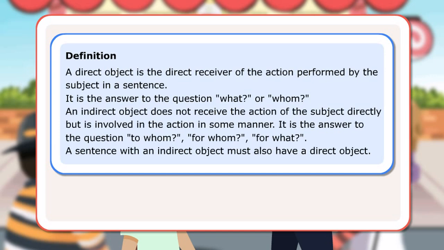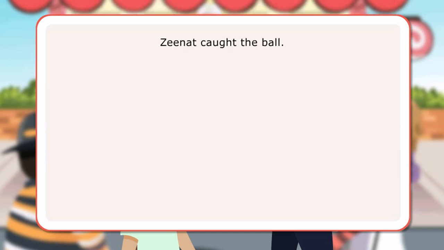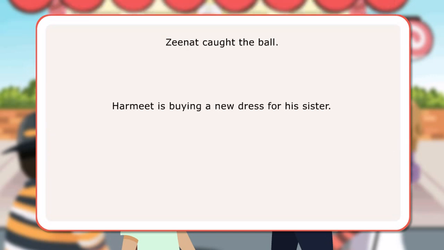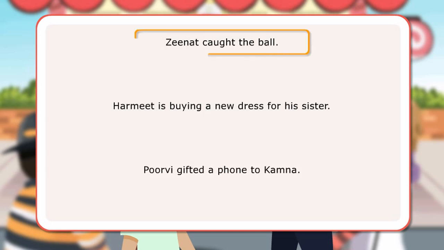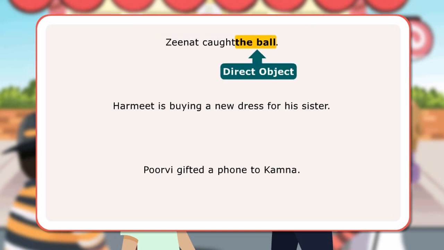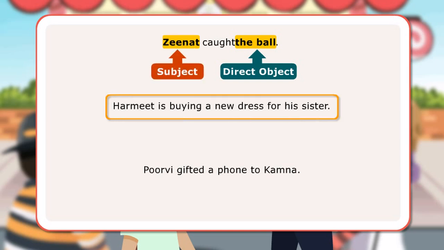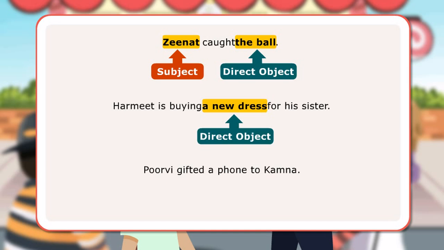Let us look at a few sentences. Zeenat caught the ball. Harmeet is buying a new dress for his sister. Purvi gifted a phone to Kamna. In the first sentence, the ball is the direct object since it is the direct receiver of the action performed by the subject Zeenat. In the next sentence, a new dress is the direct object of the verb and his sister is the indirect object as it answers the question for whom.